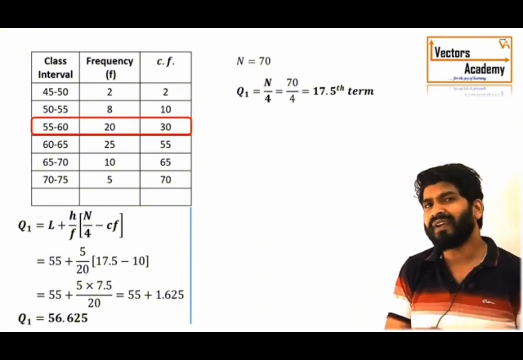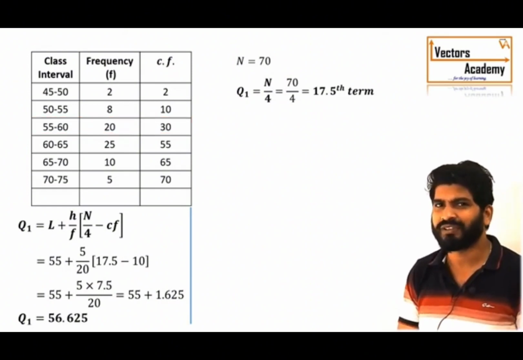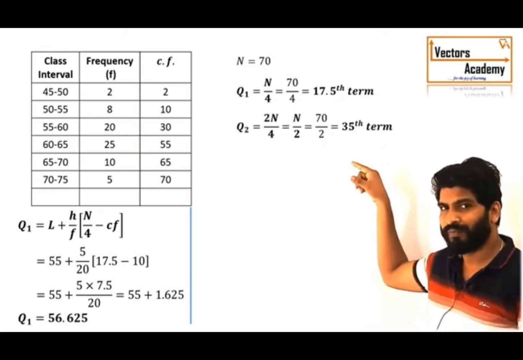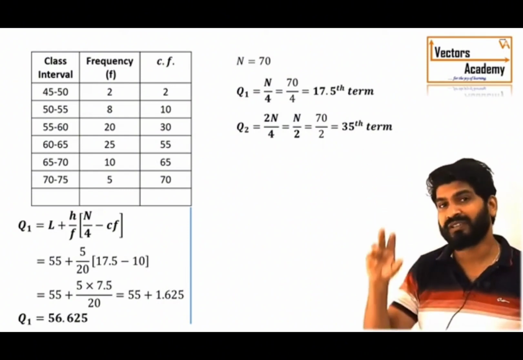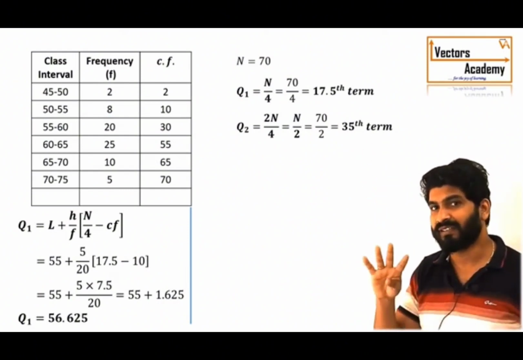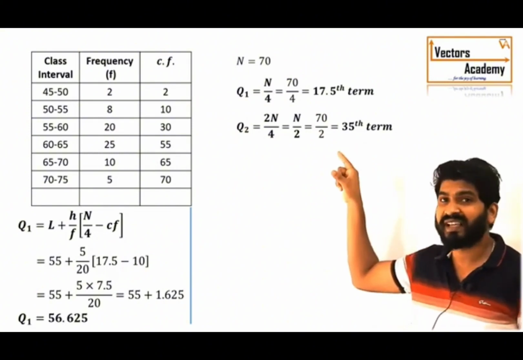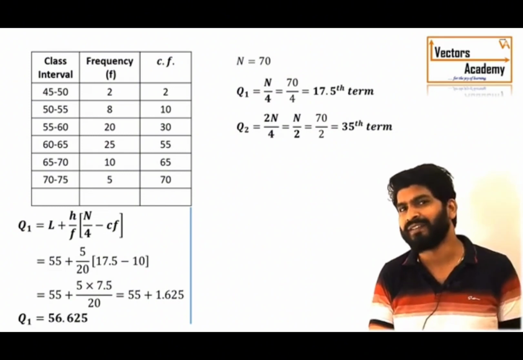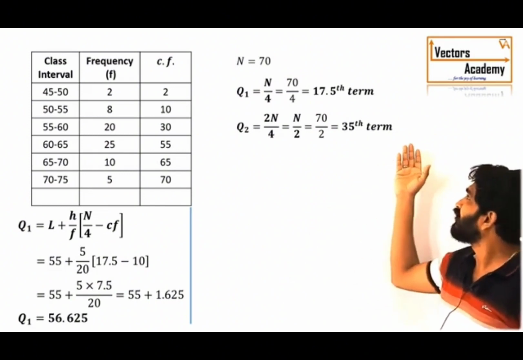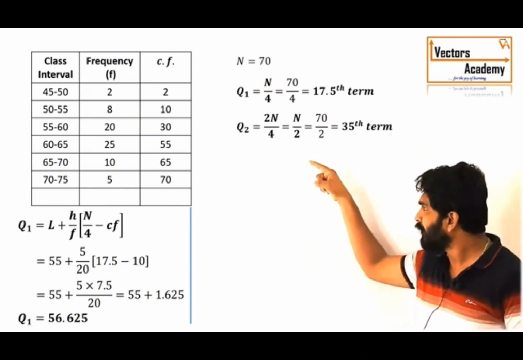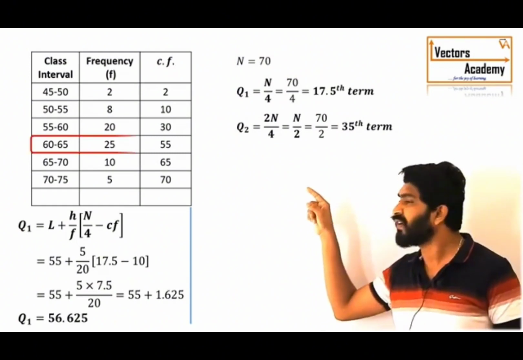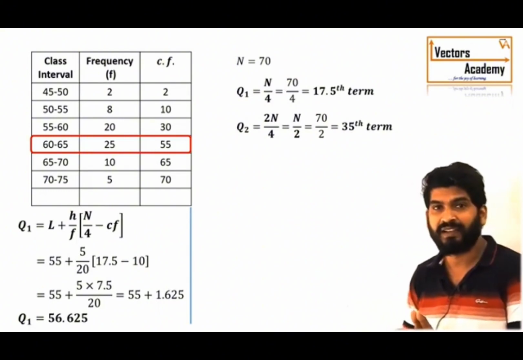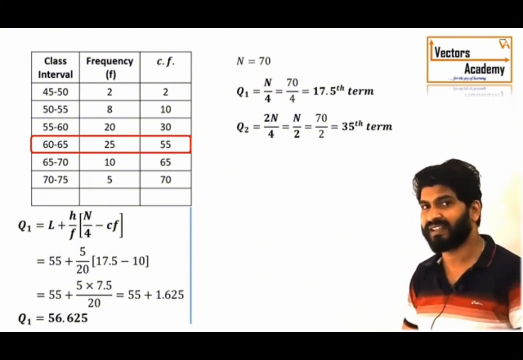Okay. Now, calculating the second quartile is exactly the same process. In the place of factor n by 4, we need to calculate 2n by 4. N by 4 because it is divided into 4 parts, it is a quartile, and 2 because it is the second quartile. So, we can cancel out and it comes out to be n by 2, just as in the case of the median, right. So, that comes out to be 35. Now, you can check the table: the cumulative frequency 35 crosses in the fourth class. So, the value of L becomes 60, right. The lower class limit will be 60 this time.